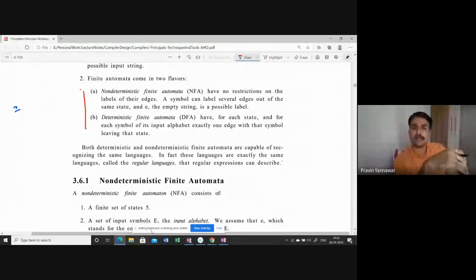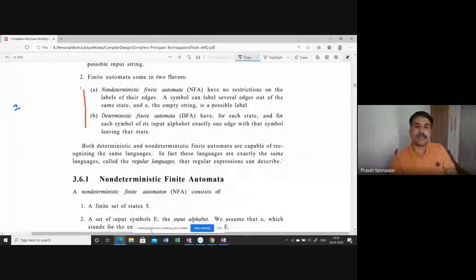Now, if you look at the deterministic finite automata, for each state and for each symbol of its input alphabet, there is exactly one edge with that symbol leaving the same state. So when a state is leaving to or reaching another state using an edge, for that particular input symbol you should have a unique edge. You don't need two edges with the same symbol leaving from the same state. That is not encouraged.